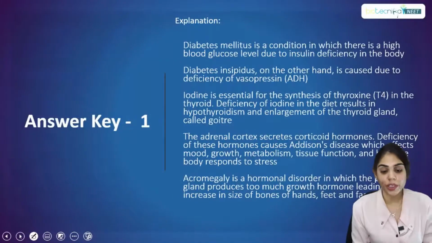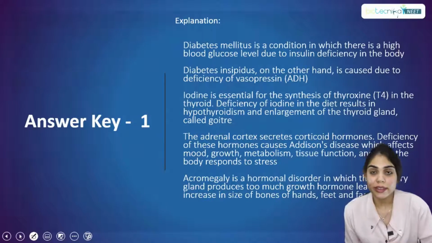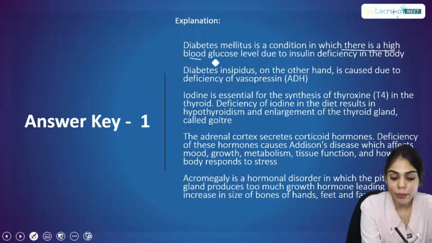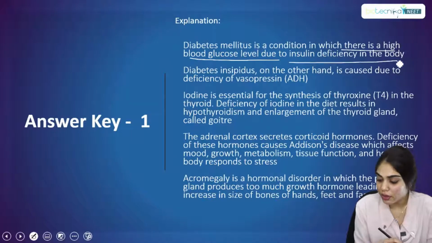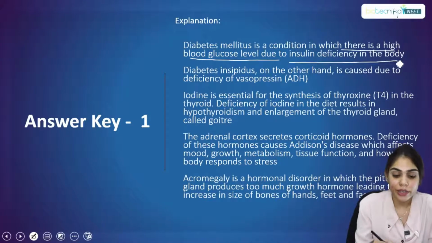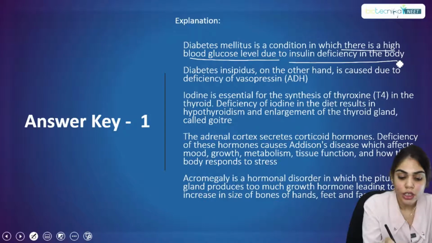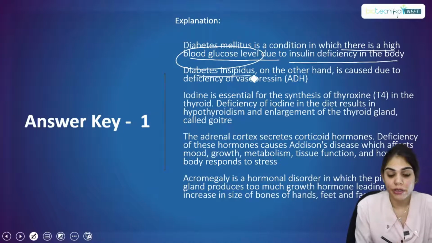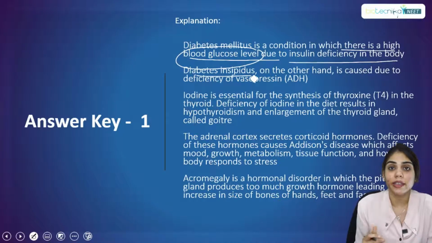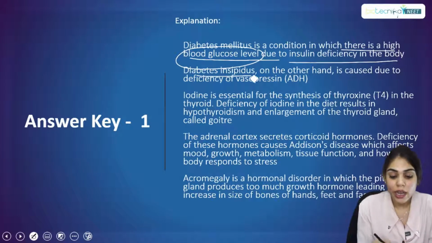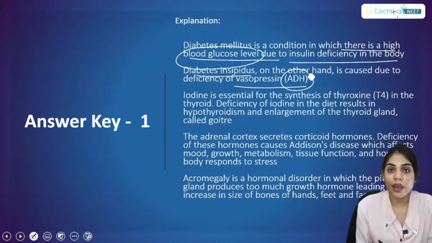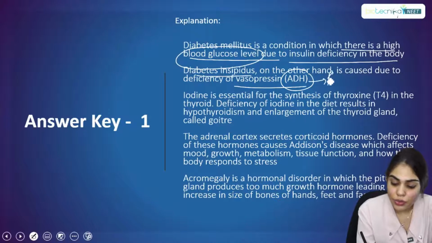Now let's see the explanation for this. Diabetes mellitus is a condition, as I've already stated, in which there is a high blood glucose level due to insulin deficiency in the body. So where you have an insulin deficiency, you will have a high blood glucose level. Then what is diabetes insipidus? Diabetes insipidus is another condition where there is a deficiency of ADH hormone, which is called vasopressin. This hormone is released by the posterior pituitary.